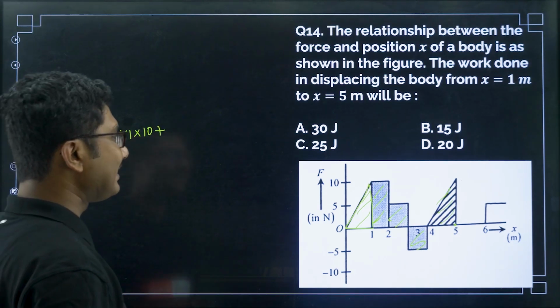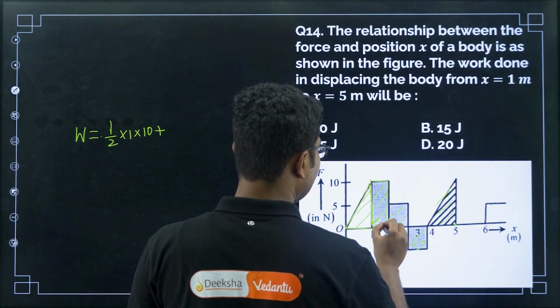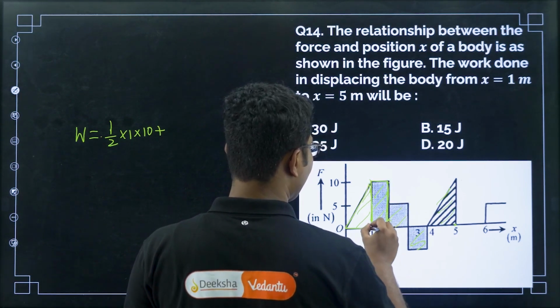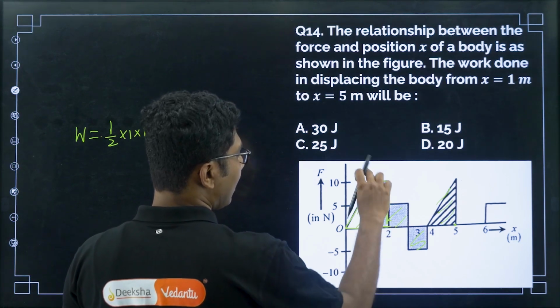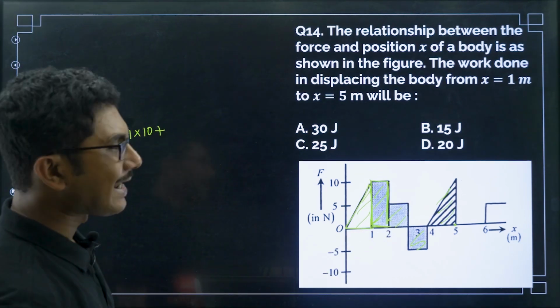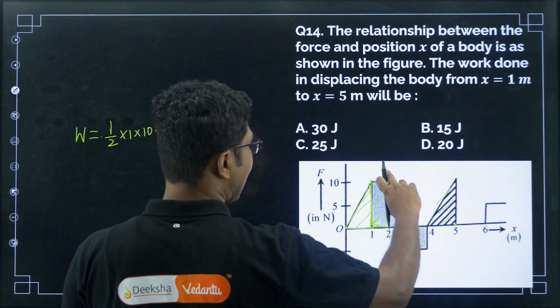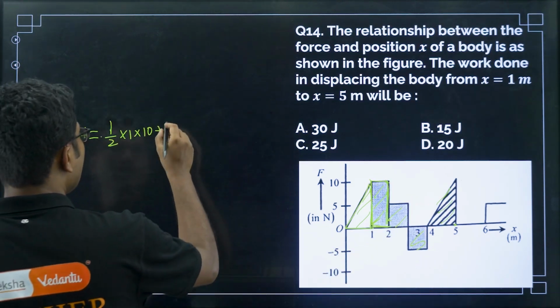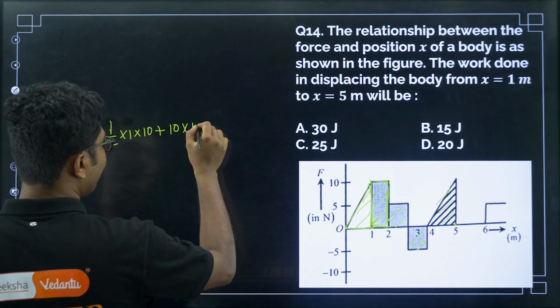Plus, now what is the area of this rectangle? Next is this, right, in line. We have to calculate everything individually. So this has a height of 10 and length of 1, right. For a rectangle, it's length times breadth. So breadth you can consider this 1 and length you can consider this 10. So it will be 10 times 1.